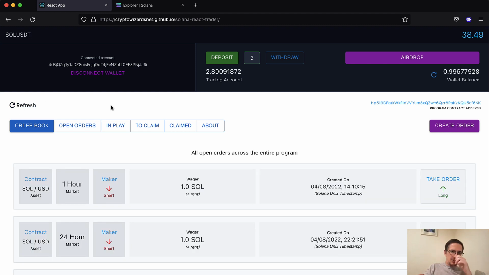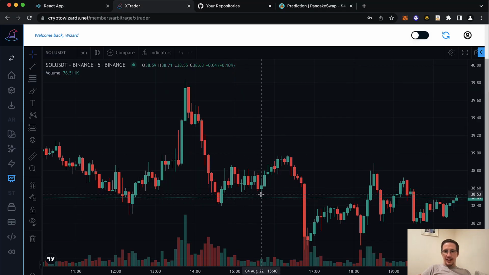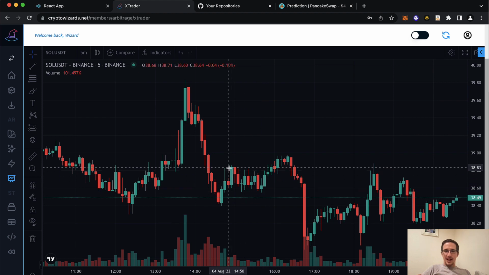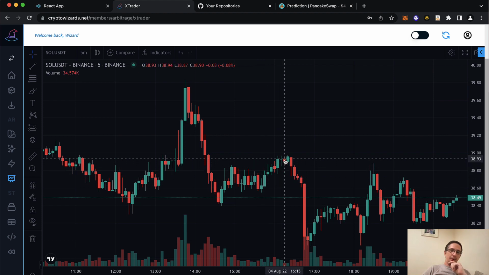I can't even get this to settle the price based on when the 5-minute contract ends, for example, or the 1-hour contract. It's based on the price for when the maker or taker claims it. Meaning that, let's say, we entered into a trade here. And I went long and you went short. And 5 minutes later, the price did drop, meaning you were right, but you forgot to claim it. And then you went and made some dinner or whatever, and I waited for the price, and I'd seen you hadn't claimed it, and the price went back up.